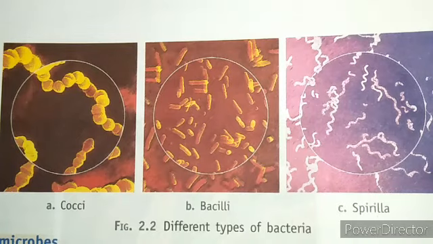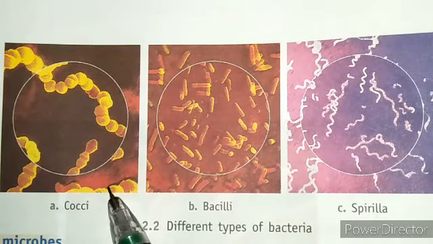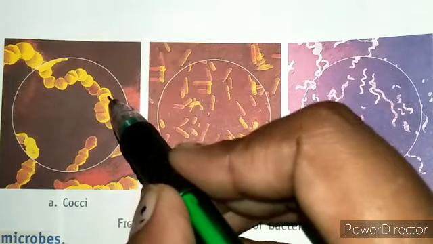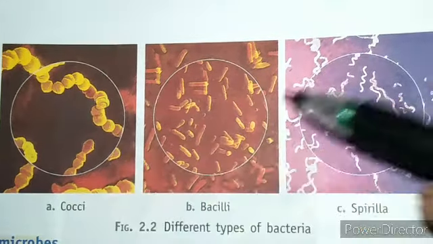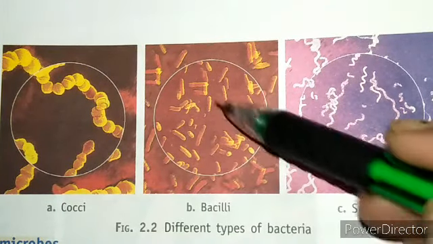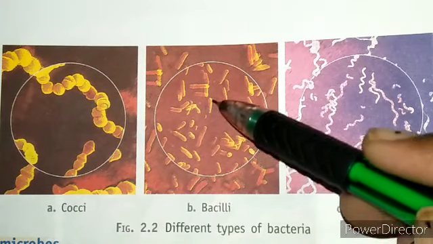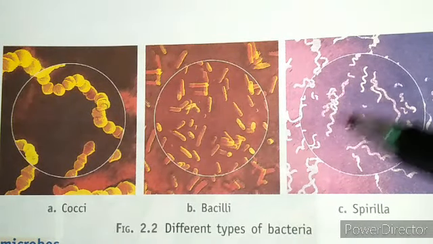Okay, look at these pictures. This one is cocci, that means it's spherical. Okay, and spherical, that means round shape. So look at the chain of these bacteria. And the next one is bacilli, that means rod shape. So look at the structure, these are rod-like. And the next one we have is spiral.